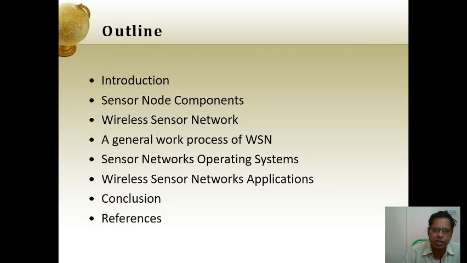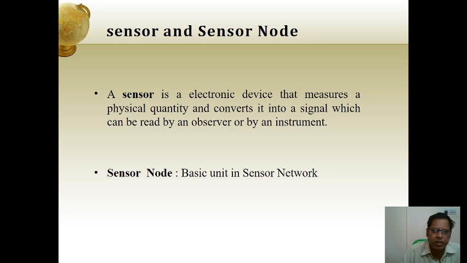As you know what is wireless, we have the connection through internet with wired connection and wireless connection. Here the topic outline is the introduction about wireless networking connection and its applications, sensor node components, wireless sensor network, a general work process of wireless sensor networking, sensor networks operating systems, and wireless sensor networks applications, conclusion and the references.